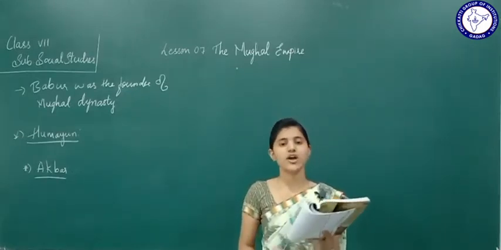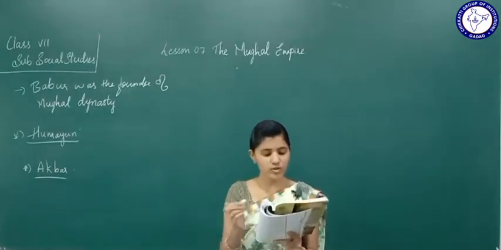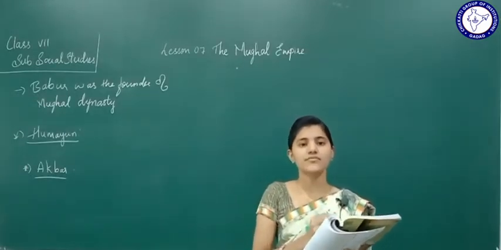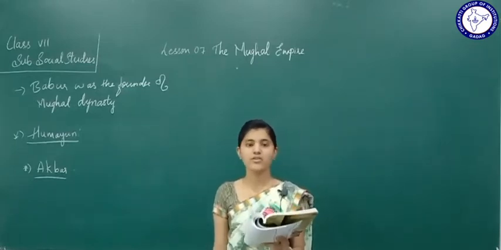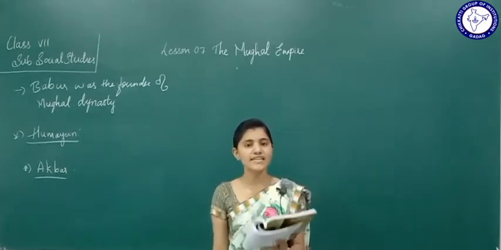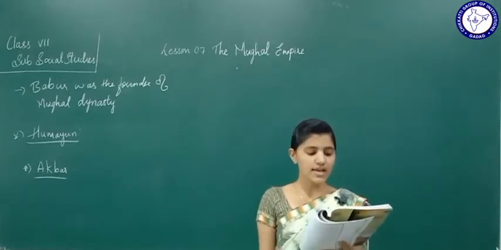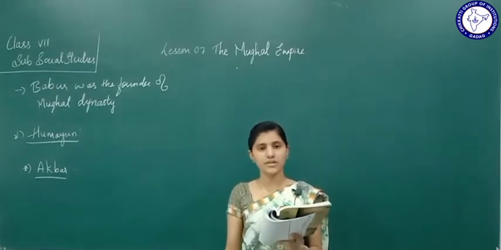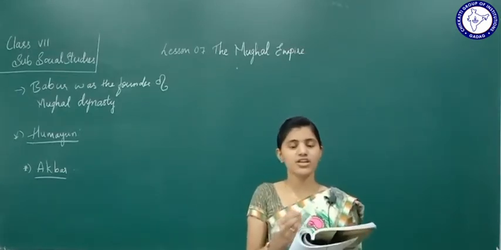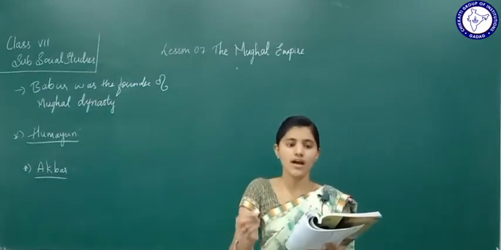With the intention of building a vast empire, Akbar went to the Rajputs and asked them for their support. Some among them joined hands with him. Few of the Rajputs agreed to join hands with Akbar. But Rana Pratap Singh of Mewar opposed Akbar. When Akbar went to him, he did not join hands with Akbar.